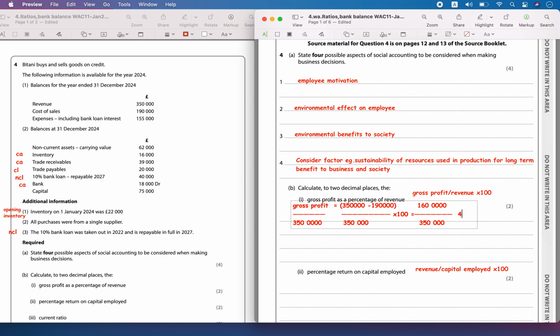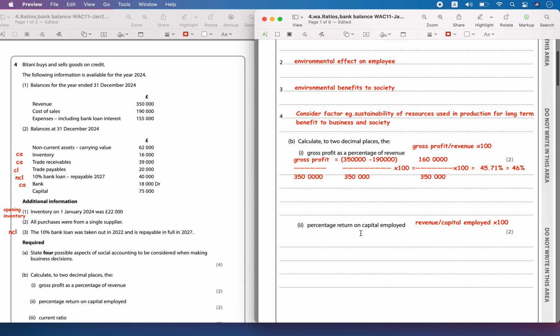So that is equal to 0.457 times 100. You have to do times 100. So that is equal to 45.71 percent, which can be approximately 46 percent.